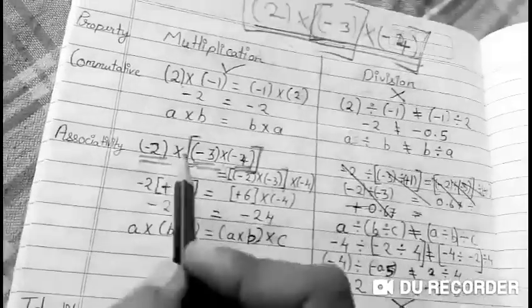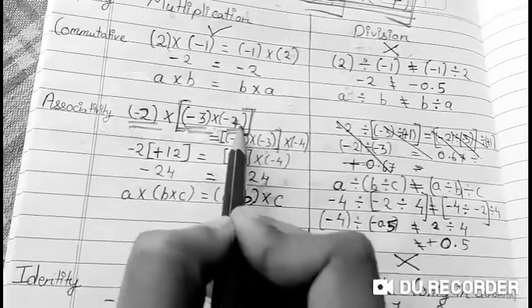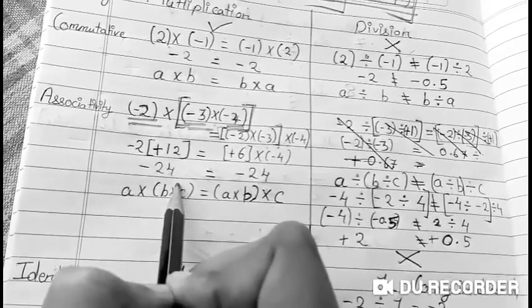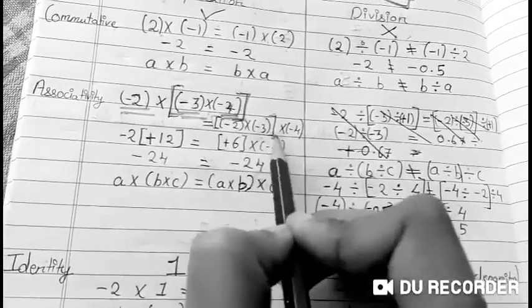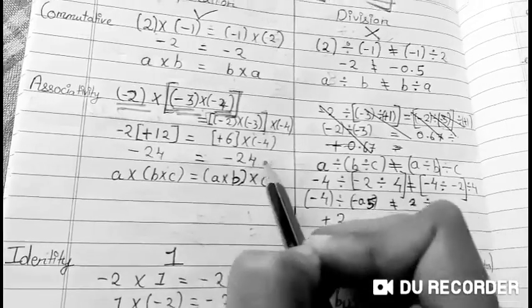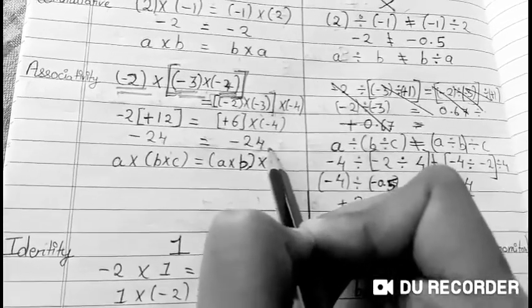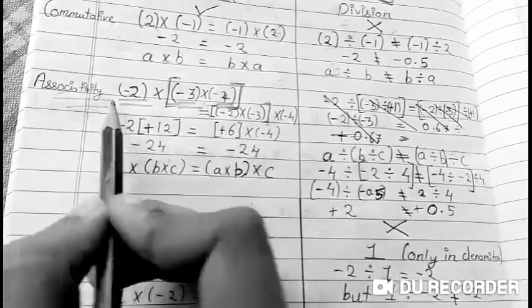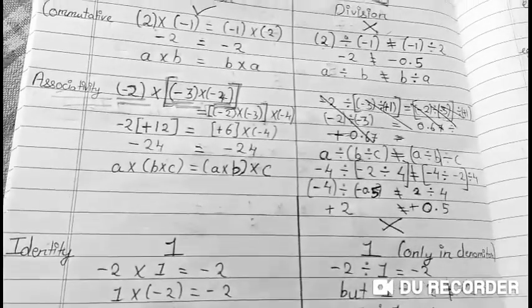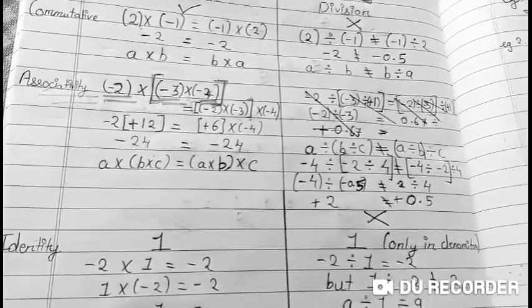If you check, I first solved minus 3 and minus 4, and the answer was minus 24. Here I first solved minus 2 and minus 3, and again my answer turned out to be minus 24. So this is nothing but associativity. Even if you change the partners, the answer is going to remain the same.